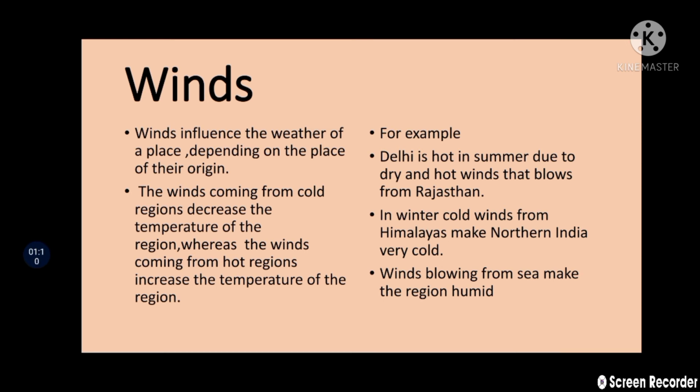So wind coming from a cold region decreases the temperature, and wind coming from a hot region increases the temperature, right? Students, the wind coming from the sea makes the region humid, right? We have an example, Mumbai, which is closest to the sea. So how will the climate be? The climate will be humid. Okay students, hope you all have understood about the direction of the winds.